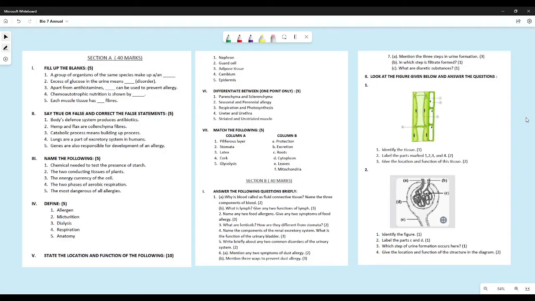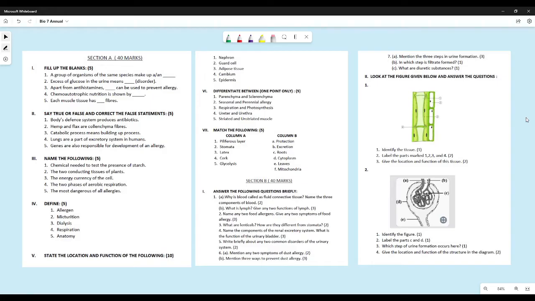Now same with respiration. Many of you wrote taking in of oxygen and giving out of carbon dioxide is respiration. No, that is breathing. Respiration is different from breathing. Respiration is the complete breakdown of glucose, that to give us carbon dioxide and release energy. That is the definition of respiration. Anatomy, it is the study of the internal structure of organisms. That is called as anatomy.